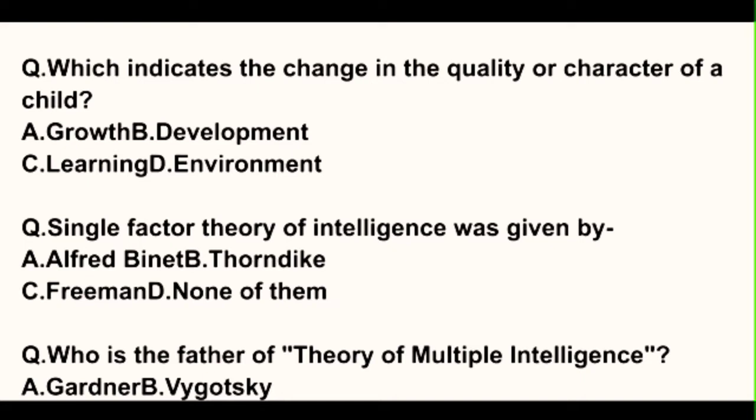Okay. Now next question, single factor theory of intelligence was given by? Option A, Alfred Binet. Option B, Thorndike. Option C, Freeman. Option D, none of them. So here the correct option will be Alfred Binet.